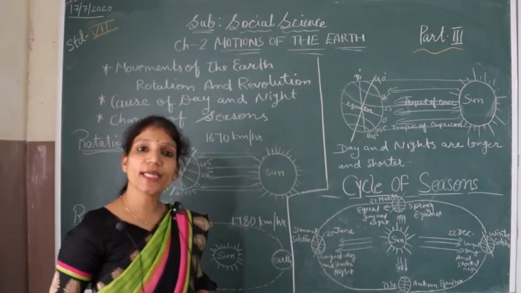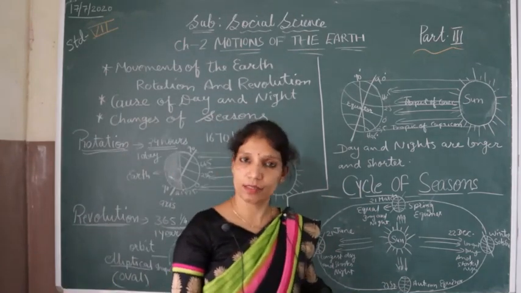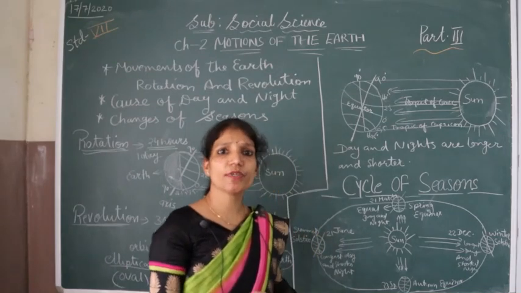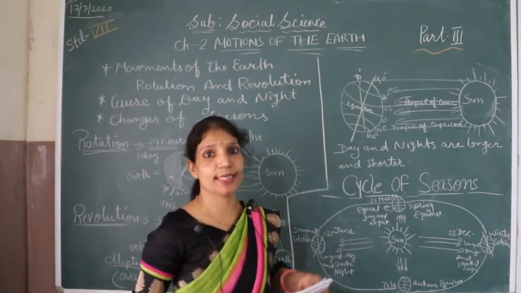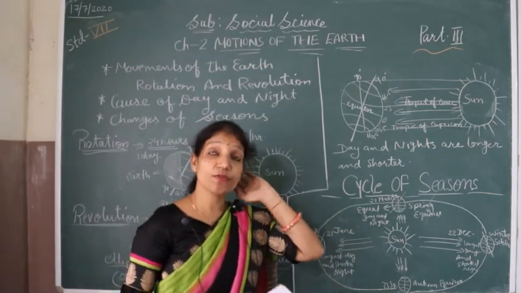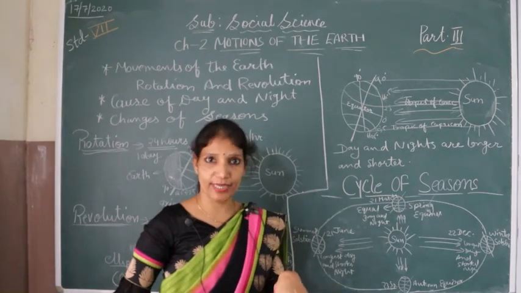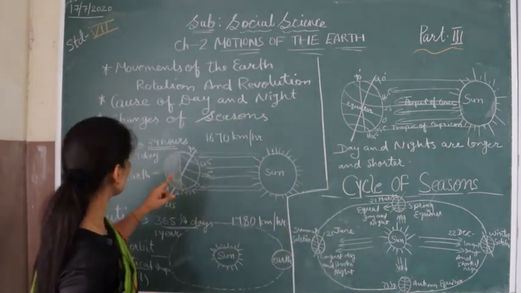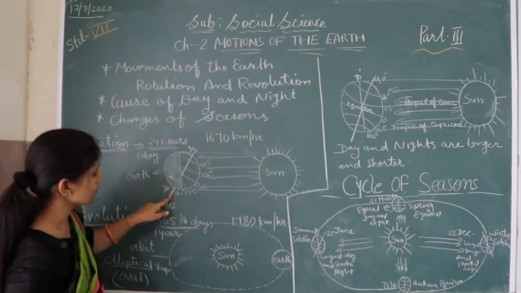First, we know that all the celestial bodies revolve and rotate, which means they move. In the same way, the earth also moves in two ways: rotation and revolution. Rotation means when the earth moves on its own axis, and the axis is an imaginary line. You can see this line is called an imaginary line.